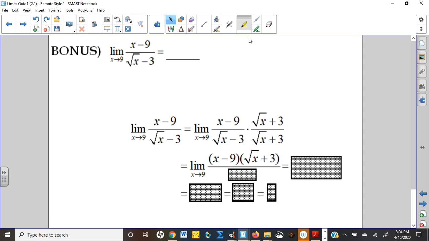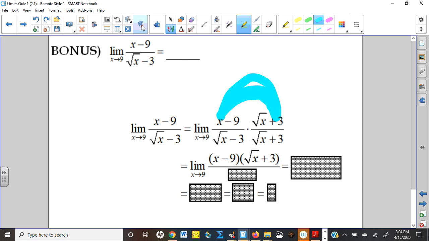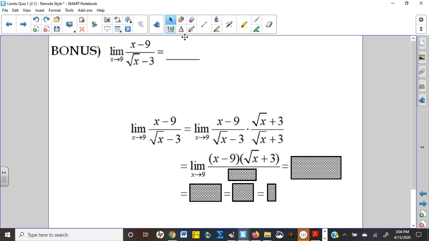Now, I am not going to distribute these because that would make a big mess. Some of you guys did that and then got stuck, and some of you guys did it but then had to work your way back, and so that was not very efficient. On the bottom, I'm going to get difference of squares, x minus 9, but now I can just cancel these x minus 9s. And once you get to this point, we don't have the root x minus 3 in the bottom anymore. I'm happy to plug that 9 in.